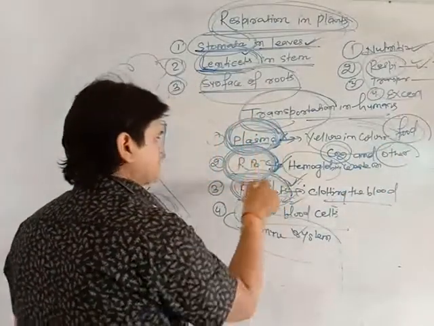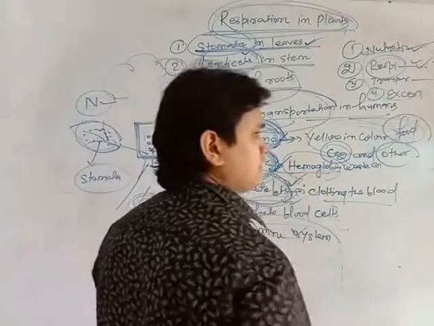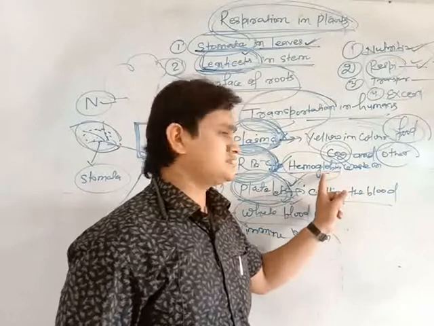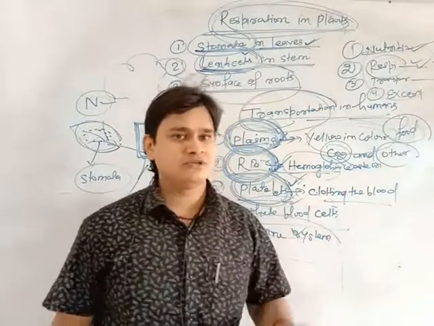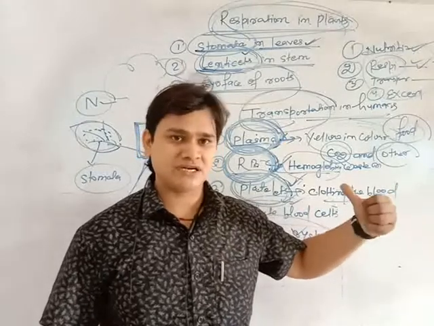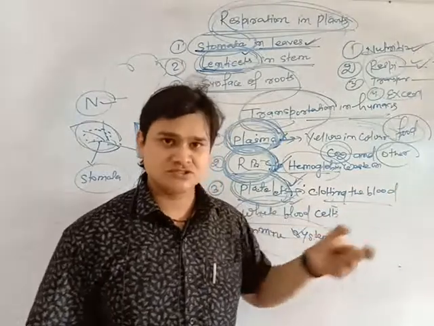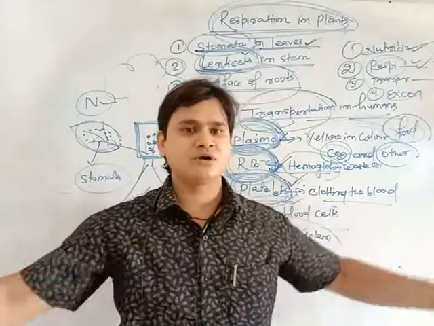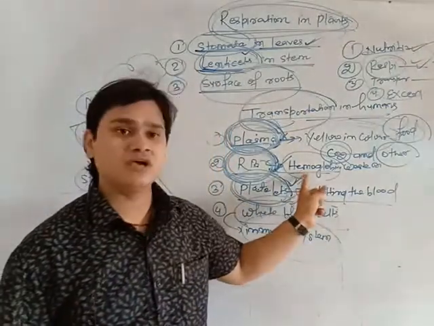Let's talk about RBC, which contains hemoglobin, and because of the hemoglobin the color of the blood is red, because hemoglobin is a red pigment. Hemoglobin is a type of protein that carries oxygen from the alveoli that we had seen yesterday and distributes it to all parts of the body. This is the work of hemoglobin.